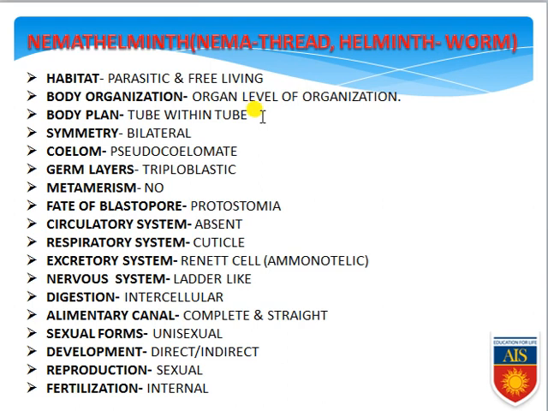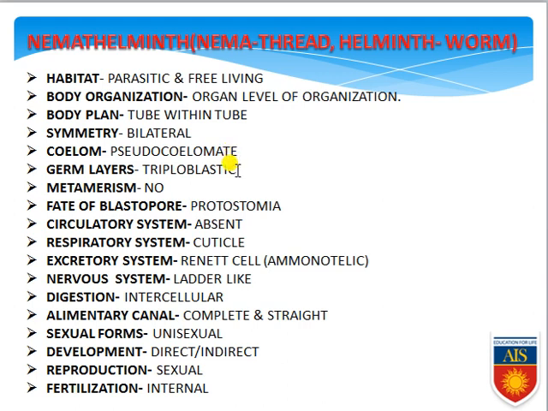First of all, habitat: they are exclusively parasitic, and they can also be free living. Body organization: organ level of body organization can be found. Body plan: they have a tube-like body structure, and within that another tube is present, the alimentary canal, so they have a tube within tube body plan. Symmetry: bilateral symmetry, because the body can be divided into equal halves. Coelom: pseudocoelomate, that is, the true coelom is not present, rather the coelom is present in a pouch form. Germ layers: they have 3 germ layers, that's why they are commonly known as triploblastic.